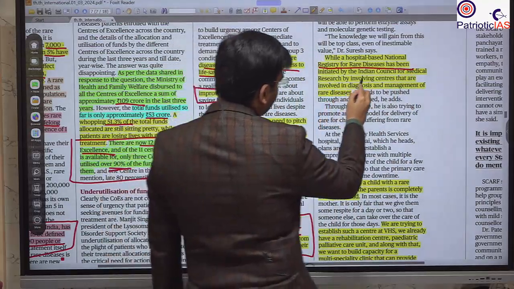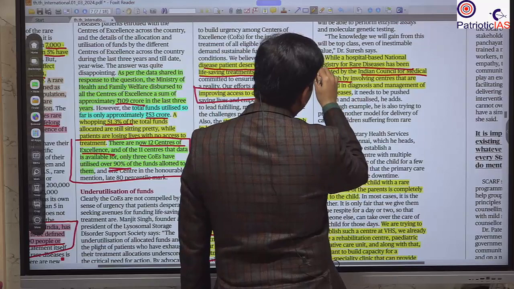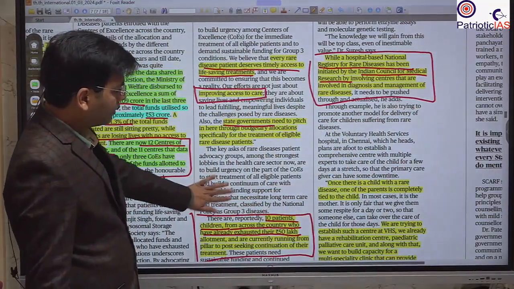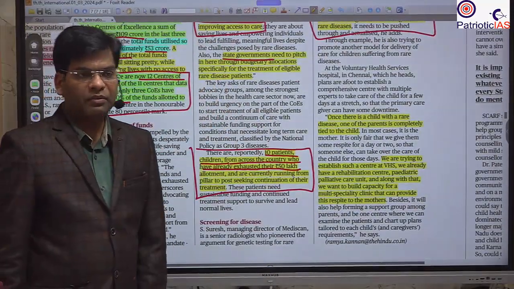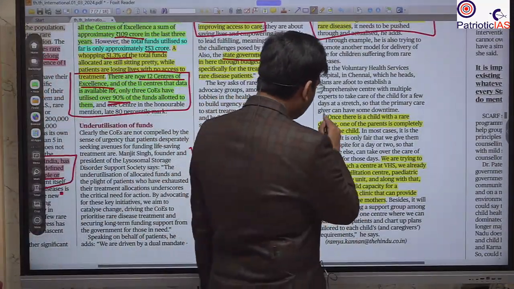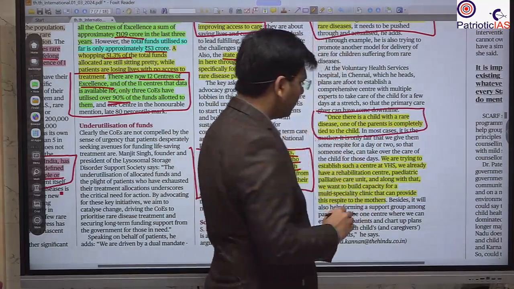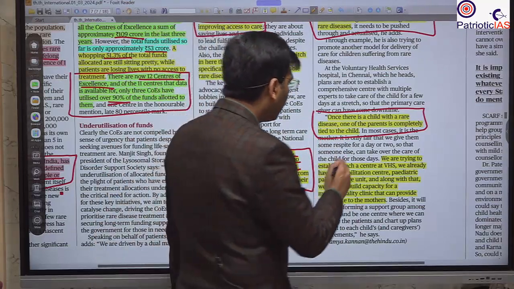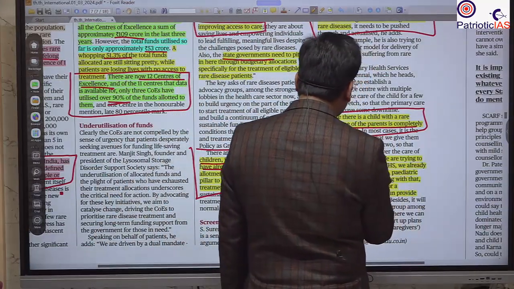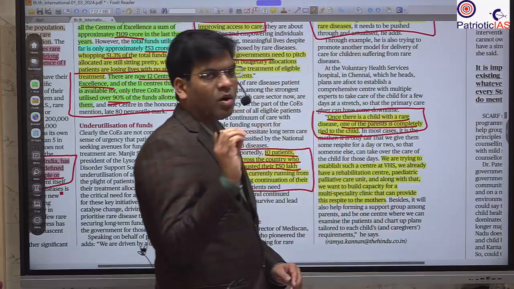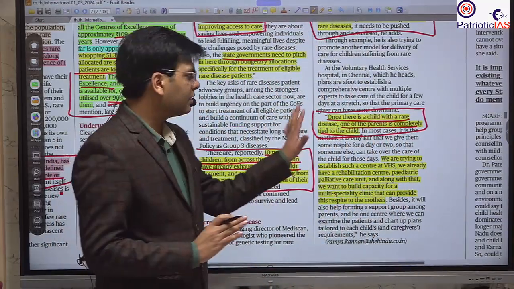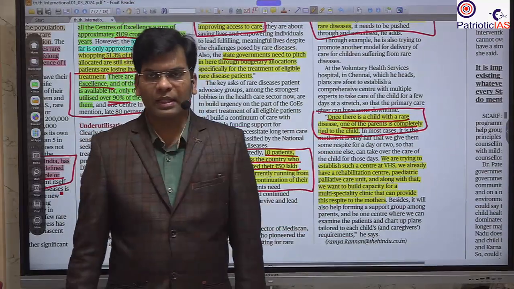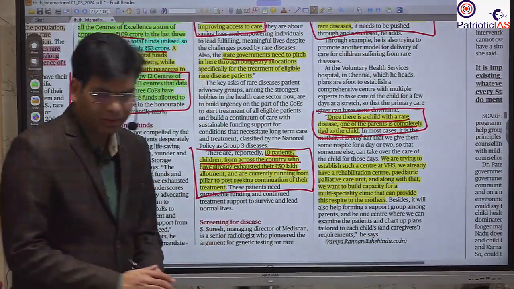It was initiated under the Indian Council of Medical Research, but this data has not been updated. So this needs to be updated. Besides that, wherever this rare disease exists in children, the most setback is for the mother. The mother has to be involved the whole day in the care of these children, and that's why we need some hostel or some facility where these children can be looked after for a few days so that the mothers can get some time. Okay, so this is all about that.